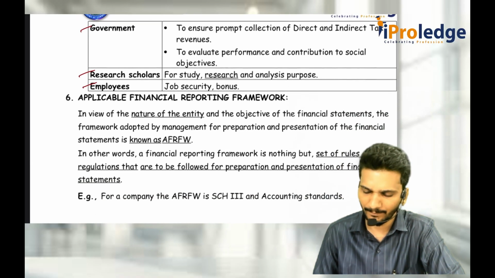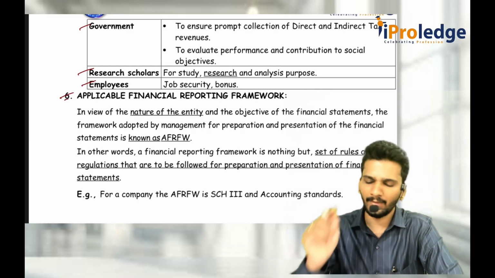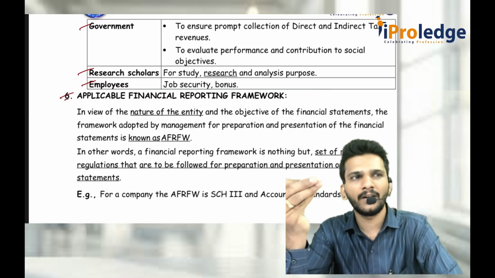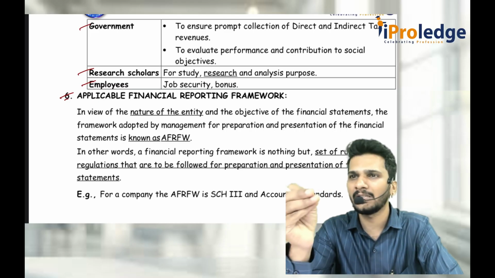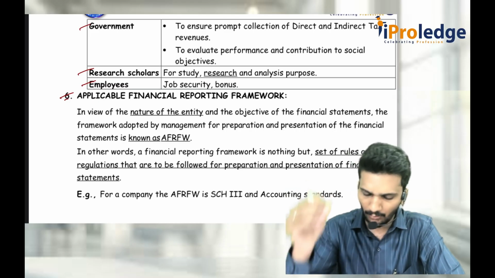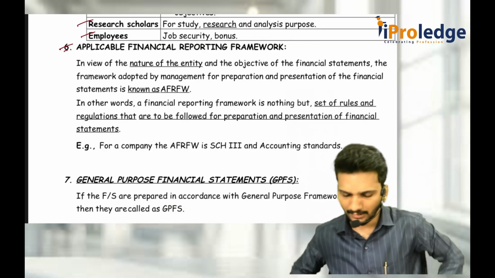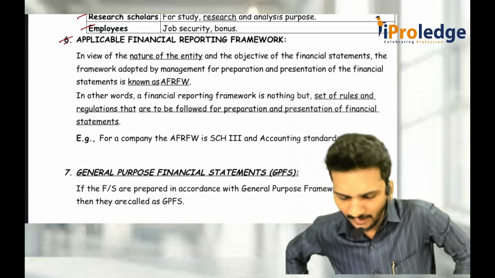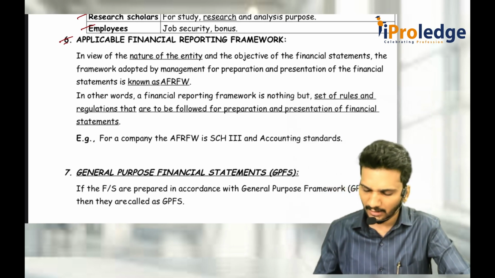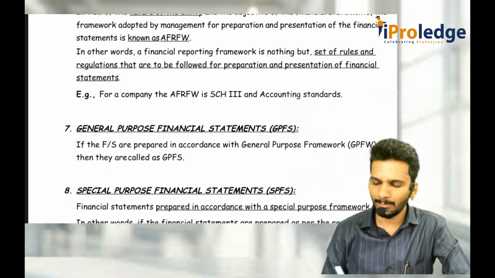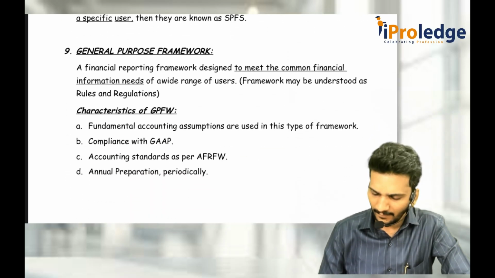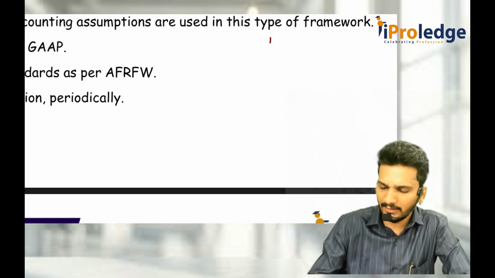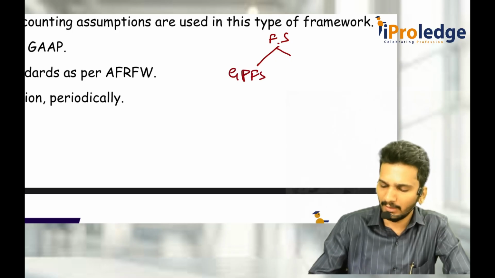Employees for job security. Now you were told AFRF, applicable financial reporting framework. I told you AFRF means something which is applicable to your entity is the applicable financial reporting framework. Now, what types of financial statements are applicable to your entity? For that we should understand. There are 2 types of financial statements. The financial statements are categorized into 2 types. One is general purpose financial statement. Second one is special purpose financial statement.